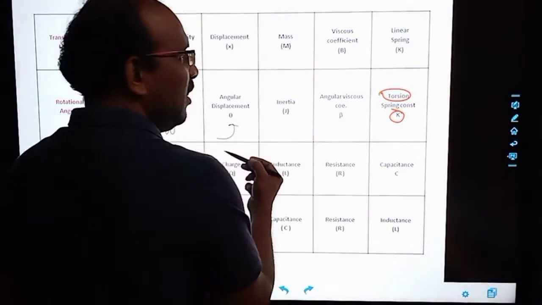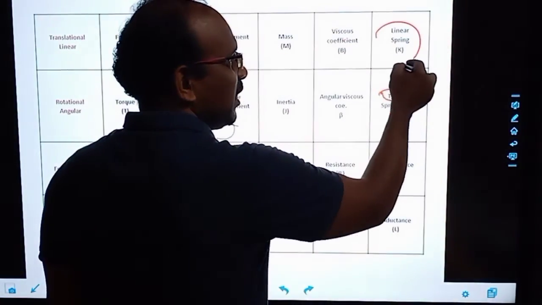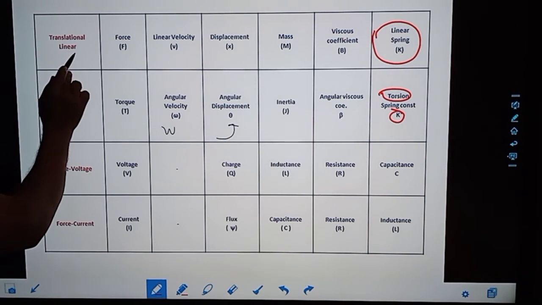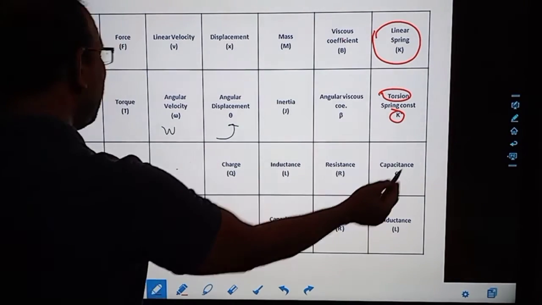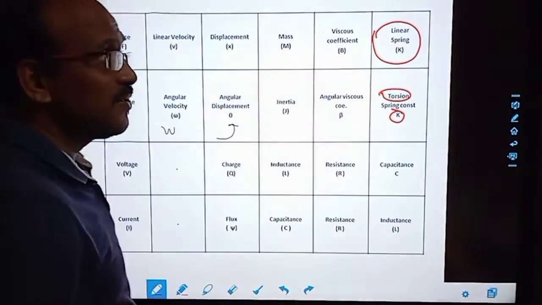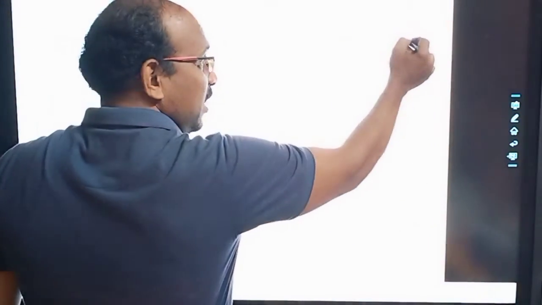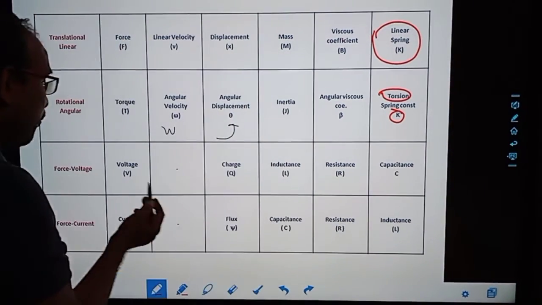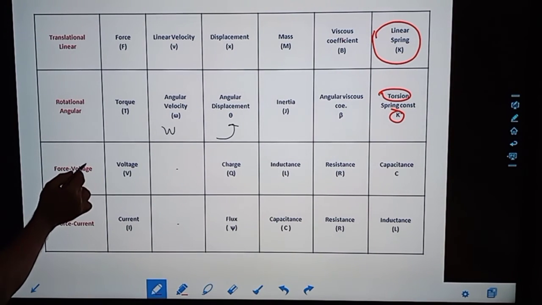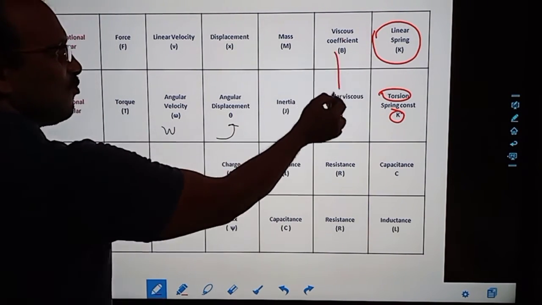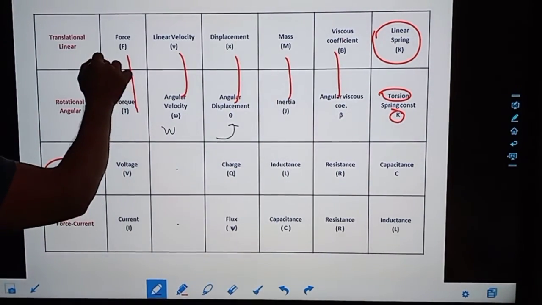So what is the question expected? They will ask, spring in a translational linear system is presented with dash dash in a rotational or angular system. Or spring in a translational system is analogous to what in the force voltage analogy. That is the relation they will ask. See, this is a very simple relation, this to this, this to this, but this to this is quite tough.